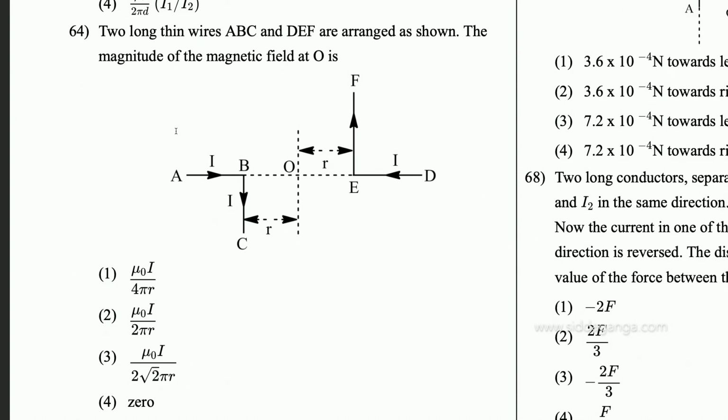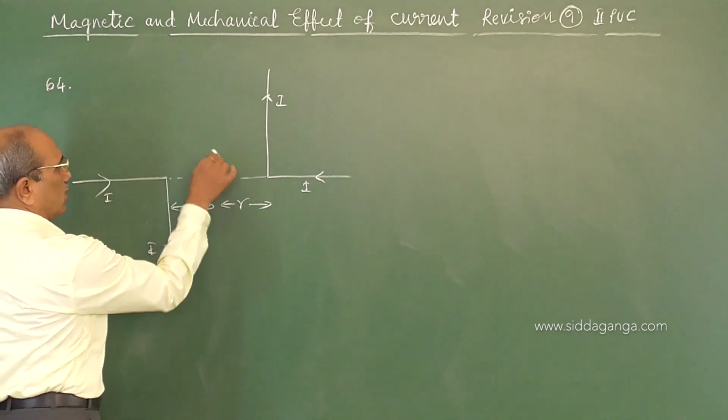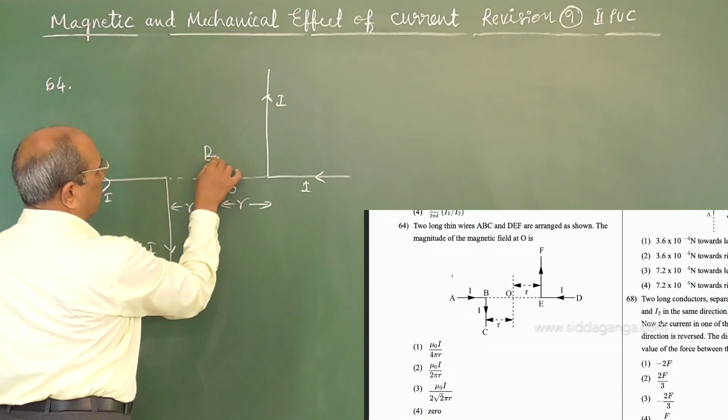Both are carrying the same current I. The center point we require at a distance r from each wire. Let us think. We require the magnitude of the magnetic field at O.